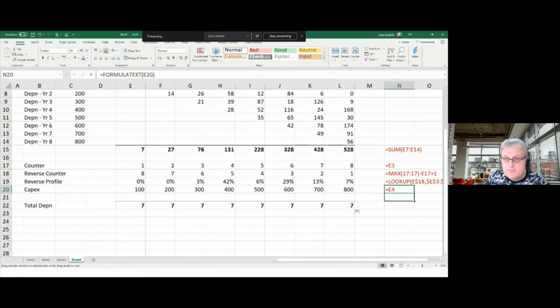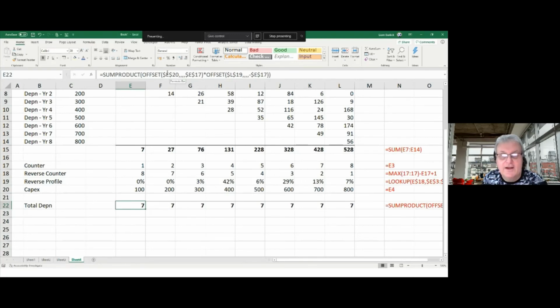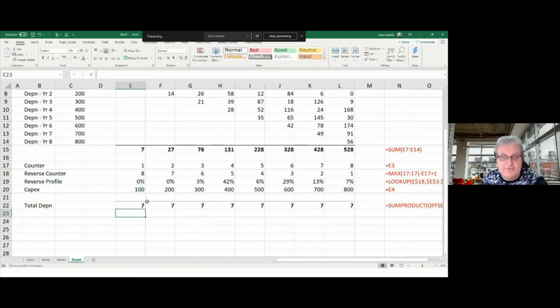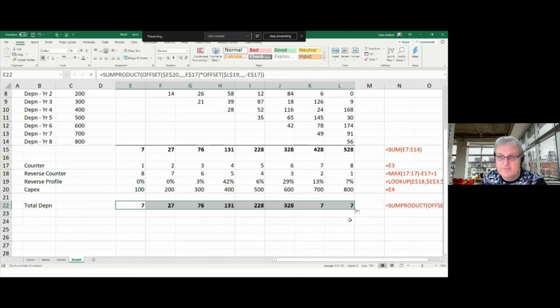I've stuffed it up. That's all right because I've obviously anchored. Yes, I've anchored on this E20. I have actually forgotten to get rid of that anchor sign here because I'm an idiot. But that's okay. It's life. You see, I get the same numbers.